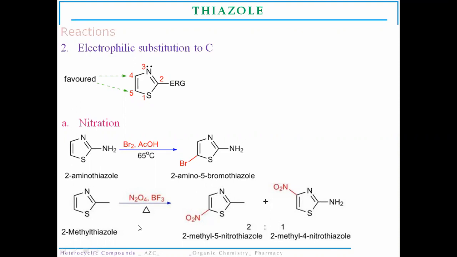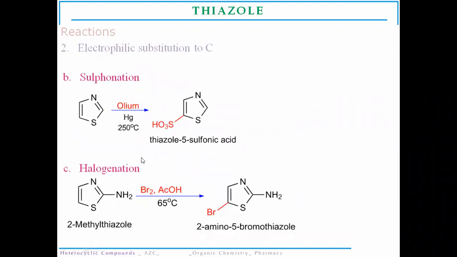Then the next reaction of thiazole is substitution at the carbon atom, that is the sulfonation reaction. This sulfonation uses oleum and mercury ions, and requires a high temperature. So there will be formation of thiazole 5-sulfonic acid.